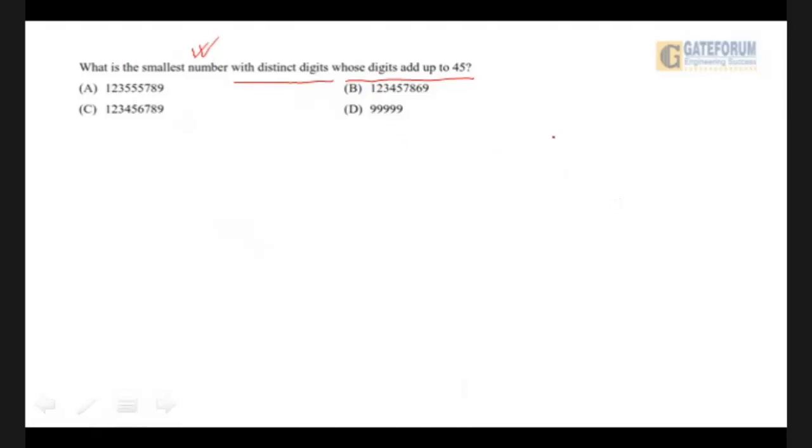So see, I must be knowing that the summation of all digits from 1 to 9 is given by the relation n(n+1)/2, that is 9 into 10 by 2, that is 45. So immediately it must capture my mind that the examiner has meant all the digits from 1 to 9.